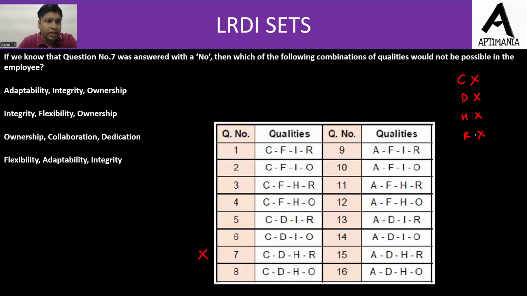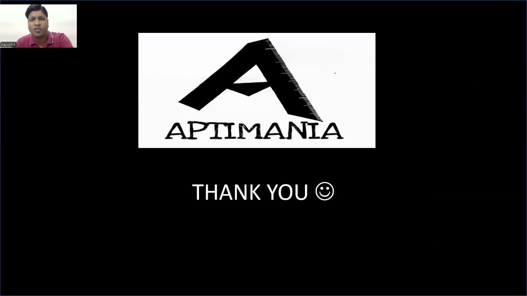Now if we check in first option, C, D, H, R are absent, so this could be the answer. This is possible. We are looking for the option which is not possible. IFO again is possible. Ownership, collaboration. Now we have C and D over here. Now this option is not possible at all. ये possible नहीं. So this was very straightforward set.